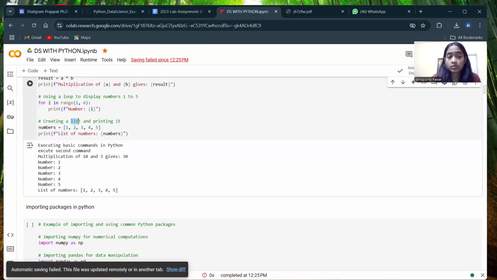A list is a mutable structure that we can use like an array for storing information of one or more variables, one or more data types. We can store one or more data types in it. Now it will print the list.